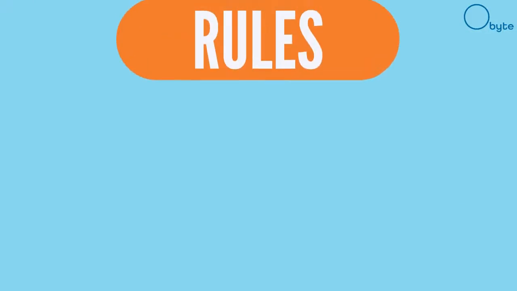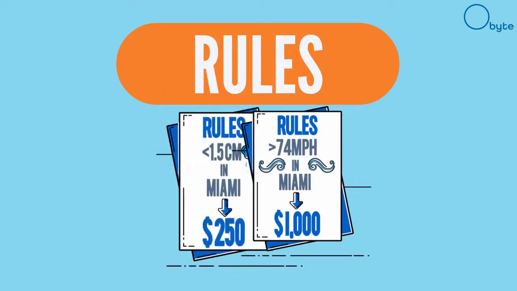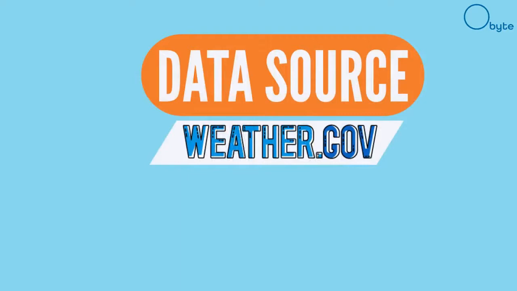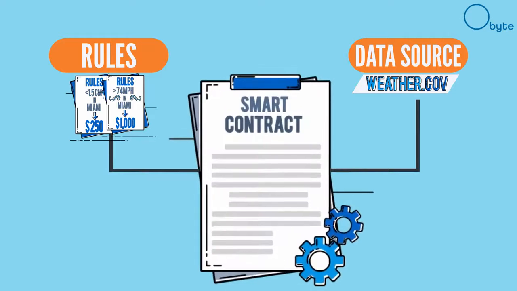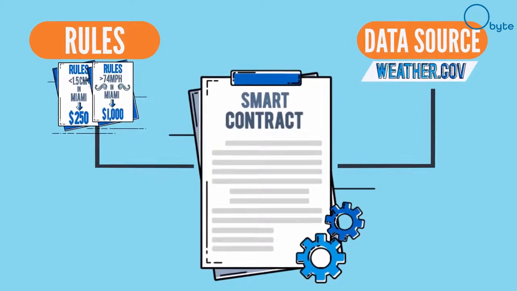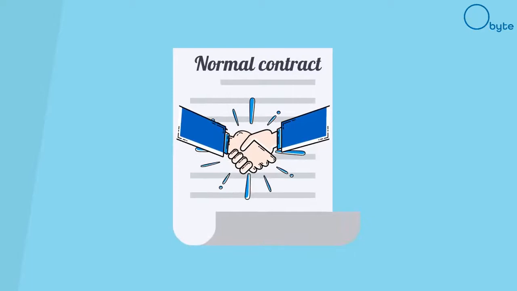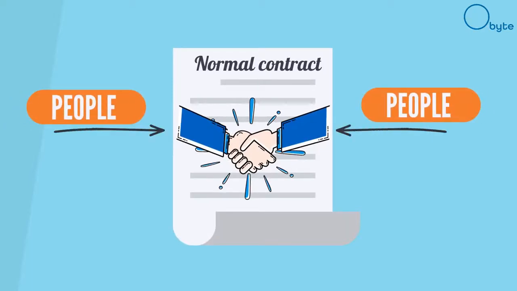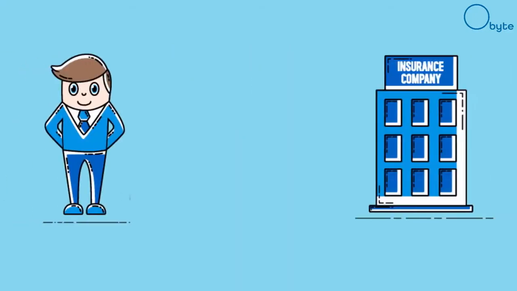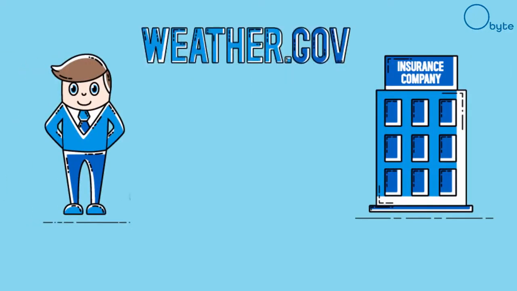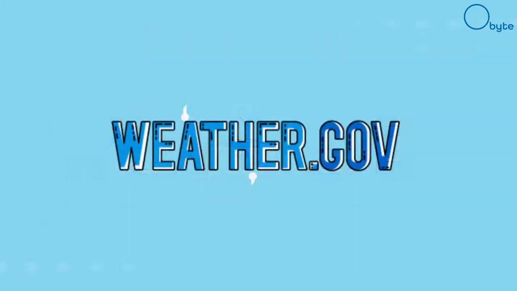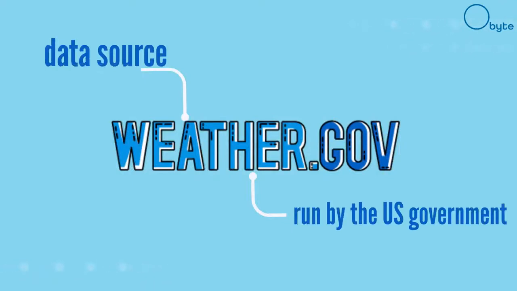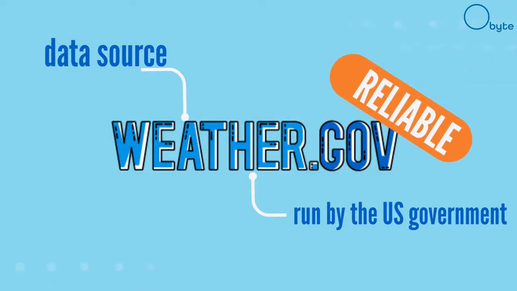Unlike a normal contract, this contract is using rules and a data source, which feeds into the Obyte distributed ledger to decide on whether the contract is enforced. This is why it's called a smart contract. Remember that normal contracts use people to decide whether or not a contract is enforced. Because neither Ben nor the insurance company control the data on weather.gov or the weather, they can do business without having to trust each other. Instead, they only need to trust that the data source the contract uses is reliable.